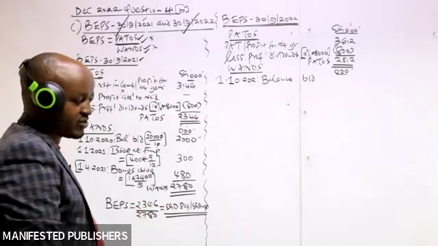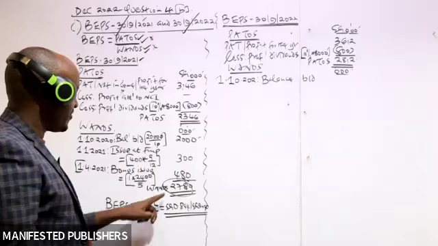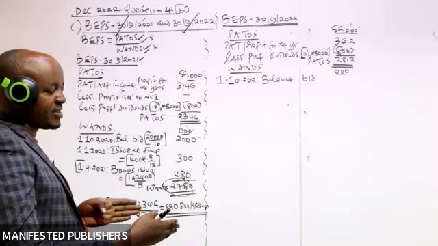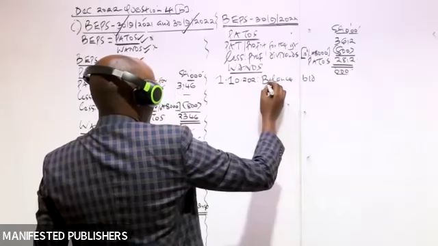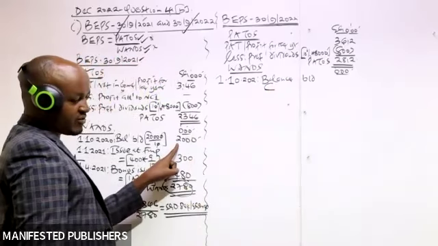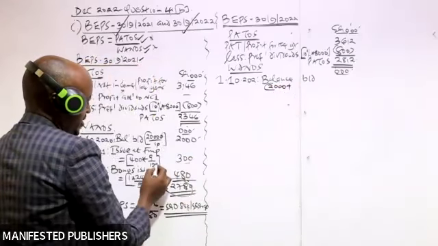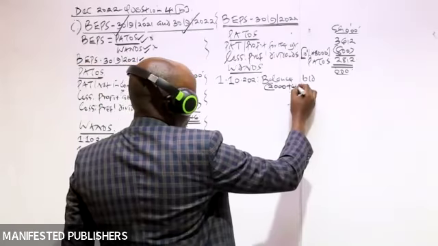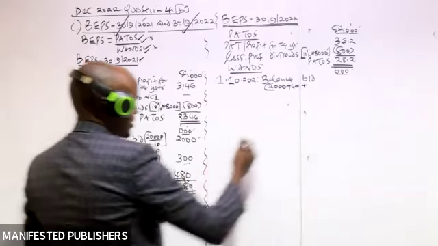We said the majority of students take the opening balance here, which is wrong, because some of the shares included here have already been weighted on a time basis. But now at the start of the second year, the shares will be issued and fully paid. So how do we compute the shares issued and fully paid at the start of the second year? We come back to the information which we have here. We know that at the start of year 1, the shares issued by the company were 2,000. Then here we consider the actual shares issued. The actual shares issued were not 300, but they were 400. So we take 400. Then we take the actual shares issued during the bonus issue, which were 480.